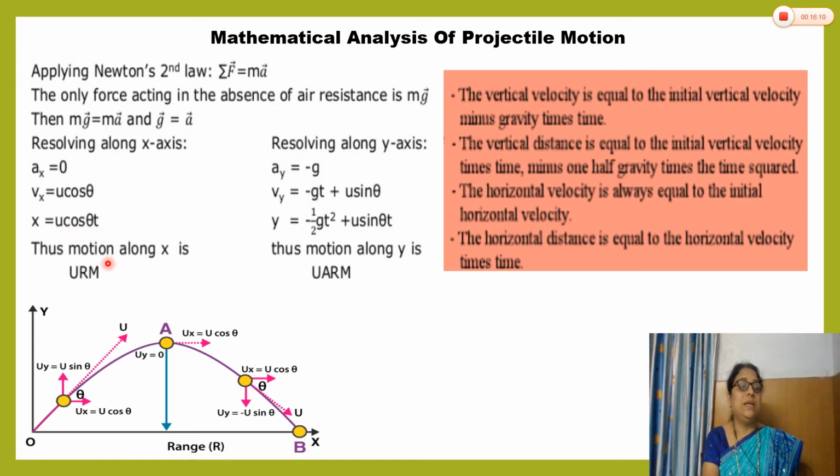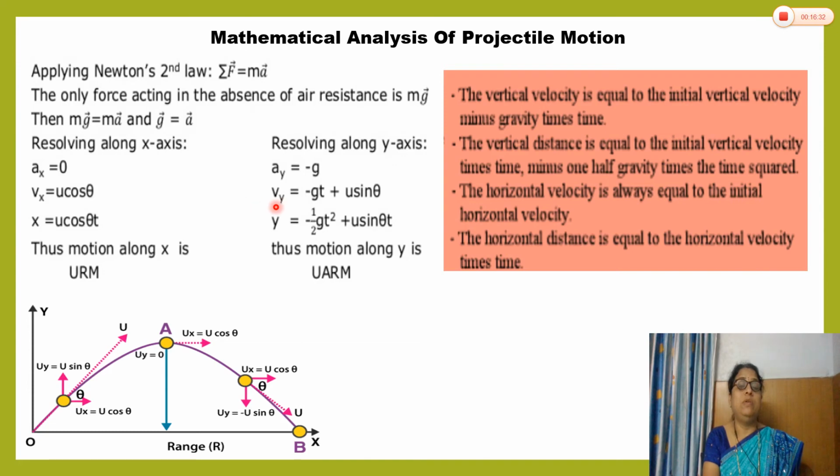Thus we can say the motion along the x-axis is uniform rectilinear motion. Now resolving along the y-axis, ay is minus g, the acceleration due to gravity acting in the downward direction, so we take a negative sign here.